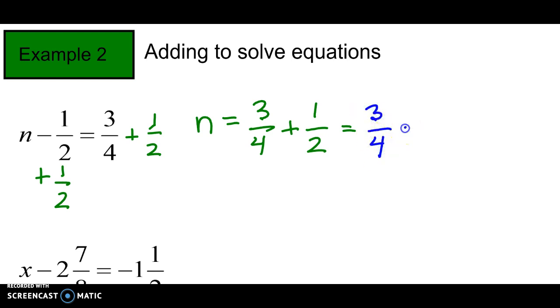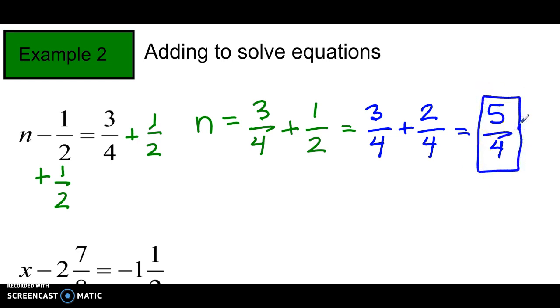So thankfully, we only need to change one fraction. And we get 5/4. If you want to change that to a mixed number, that's fine. I'm okay with you leaving it as an improper fraction.